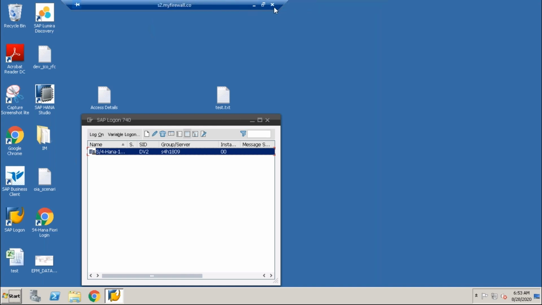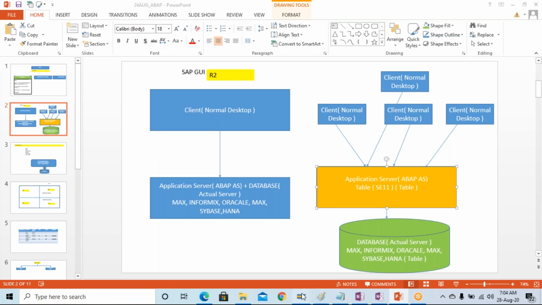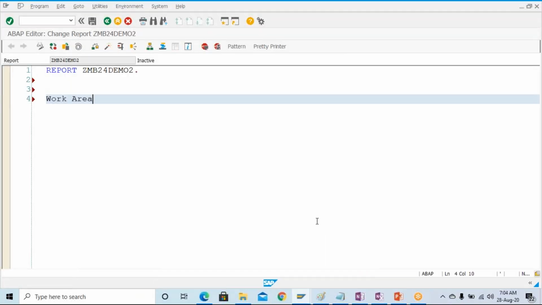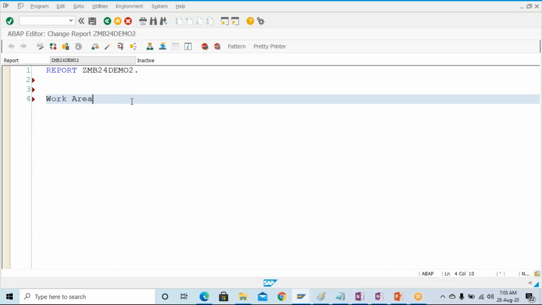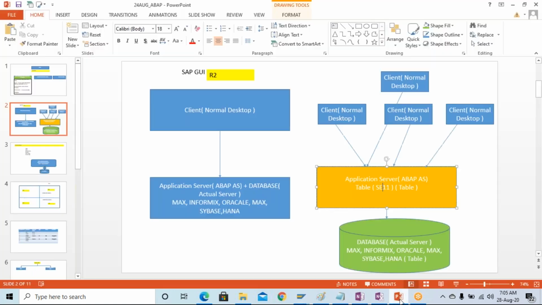Let me close this one, this is not working fine. Yeah, we are using this particular system. Okay, okay, so here whatever we are going to write, and click on this syntax check here, or click on this matchstick to activate the code. Everything, every activity is getting performed at this application server.